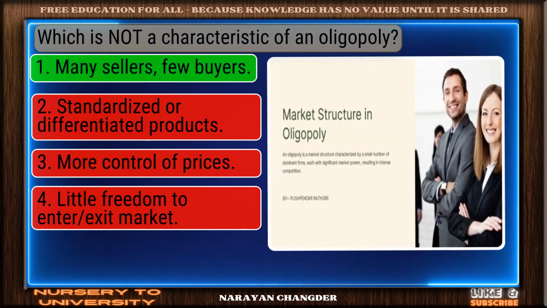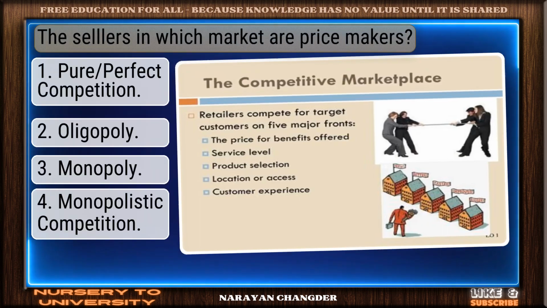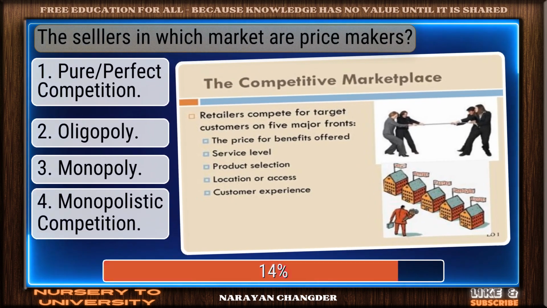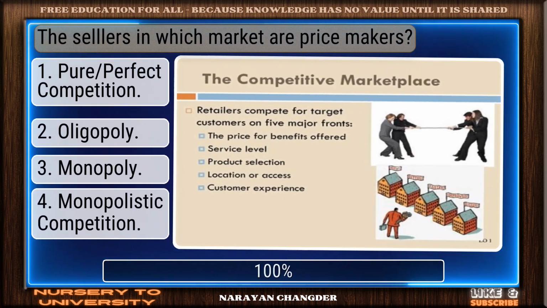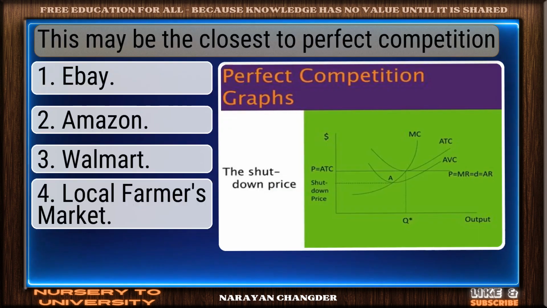Excellent. Many sellers, few buyers is a brilliant choice. The sellers in which market are price makers? On track. Monopoly is the correct answer.